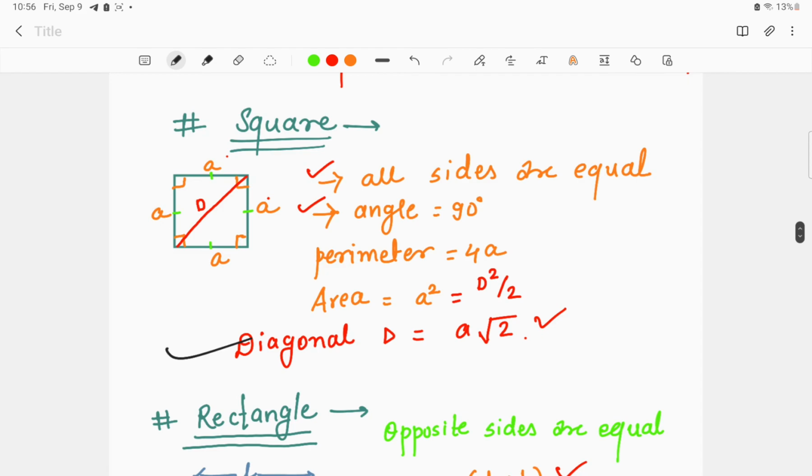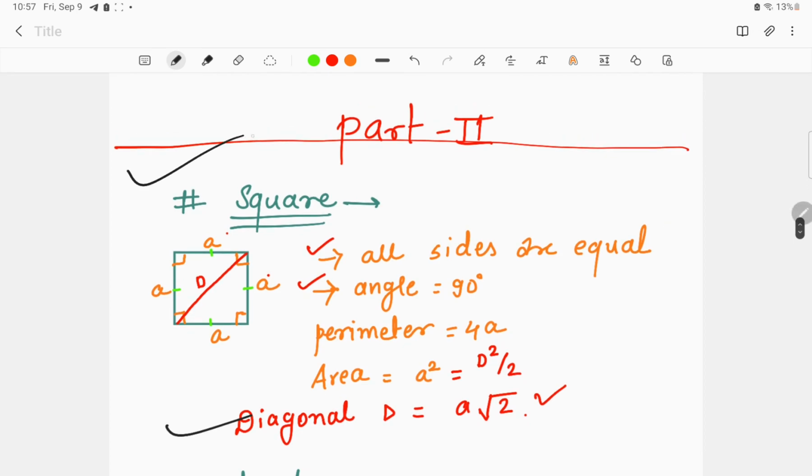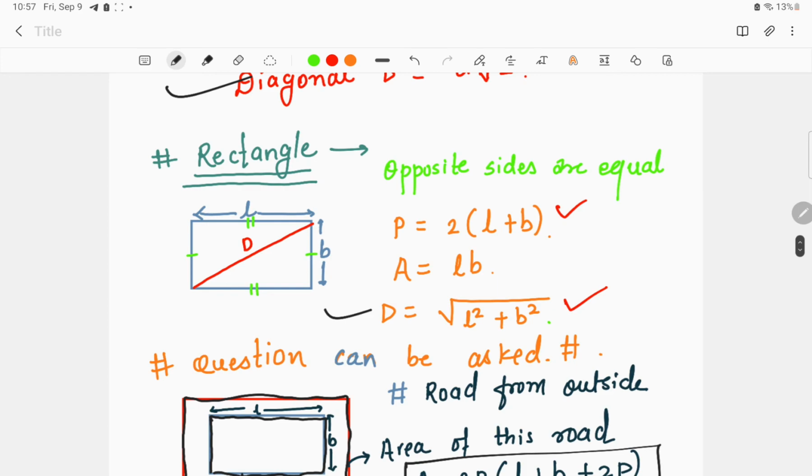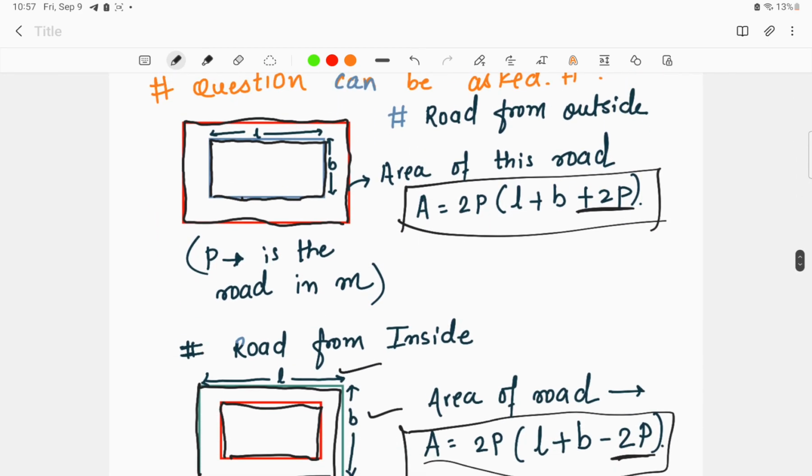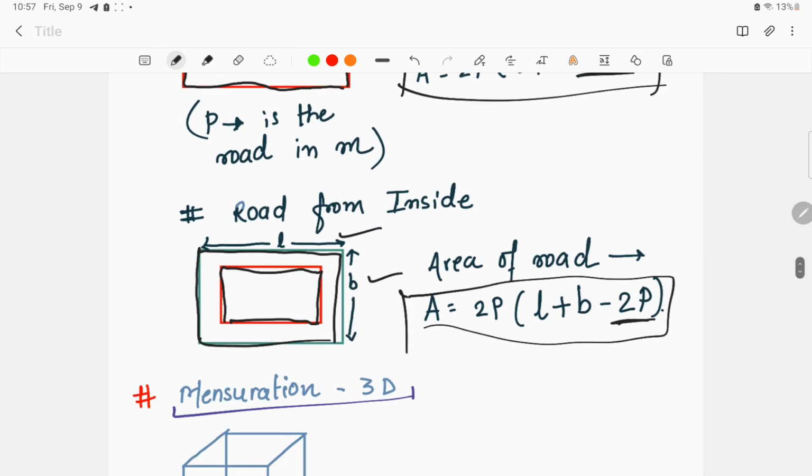Here we don't have to rectify the steps, just go through the formulas once and screenshot it. This is very much important. Take a screenshot of this one. Rectangle, this one is again important. In rectangle we have seen these cases in which the road was from inside and the road was from the outside. The basic difference between the formulas is when the road is from outside, we'll take plus 2p, and road from inside, minus 2p.